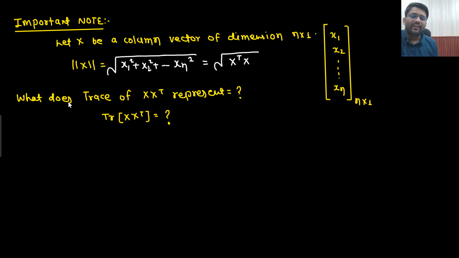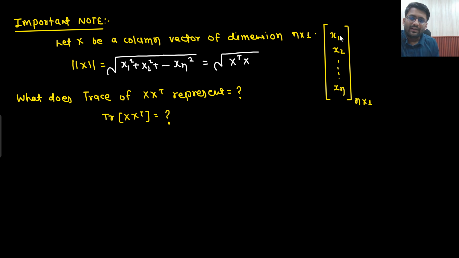Now my question is that what would trace of x into x transpose represent? This is something you will be able to remember, right? Already there was a square. If you remove the square, under root would come. Not a very tough thing to remember, very easy. But now what would x into x transpose represent? Trace of x into x transpose.